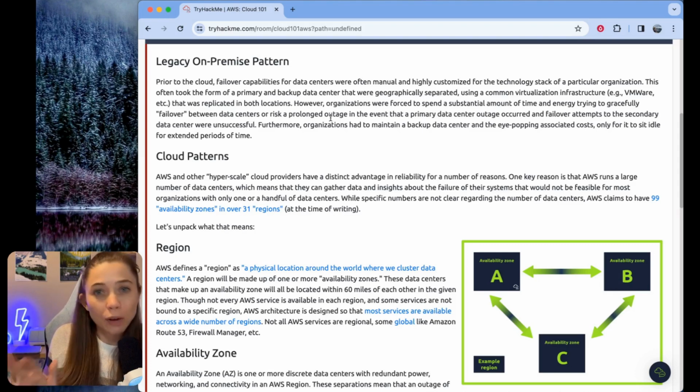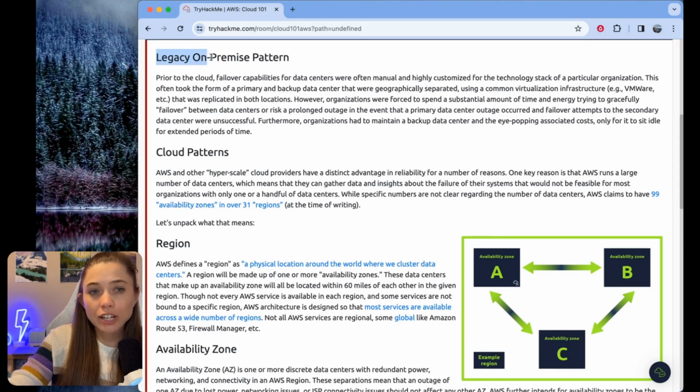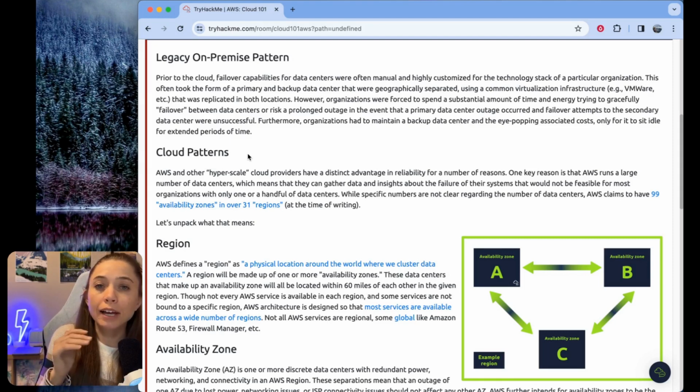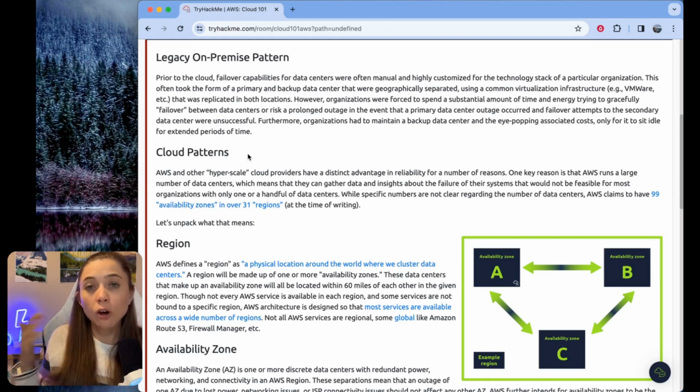Just basically describing the way it was before cloud, how it was expensive, how it was annoying, basically how it sucked. Then we're contrasting the legacy on-premise patterns to the cloud patterns, talking about how AWS and other hyperscale cloud providers, meaning GCP, Azure, the big cloud providers out there, have a big advantage in reliability because they can operate at such a larger scale rather than one company with a data center and then a backup data center.